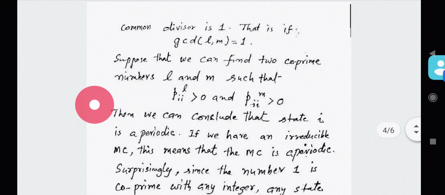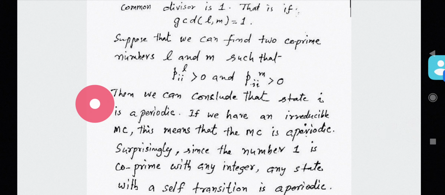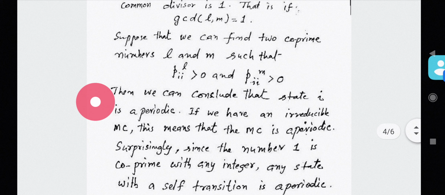And interestingly, you know that the number 1 is coprime with any other number. For example, 1 and 4.